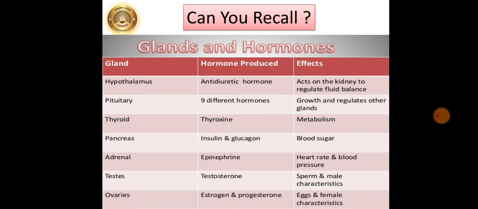So, which reproductive hormones are here? In males, from the testes, testosterone, and in the ovaries, estrogen and progesterone are the hormones which are necessary for the human reproductive system. So, these hormones are responsible for changes in the human body occurring during the onset of sexual maturity.